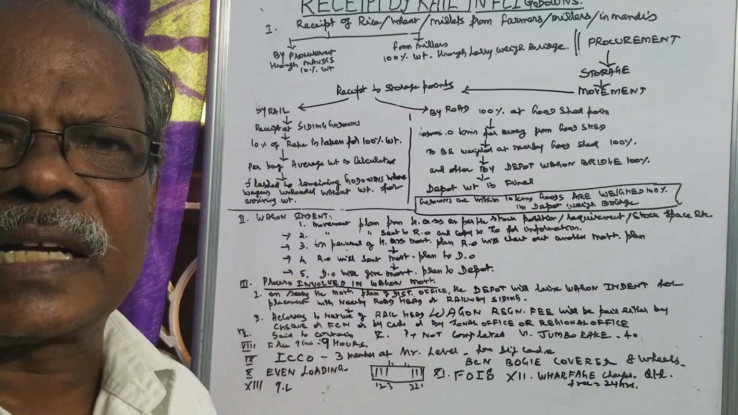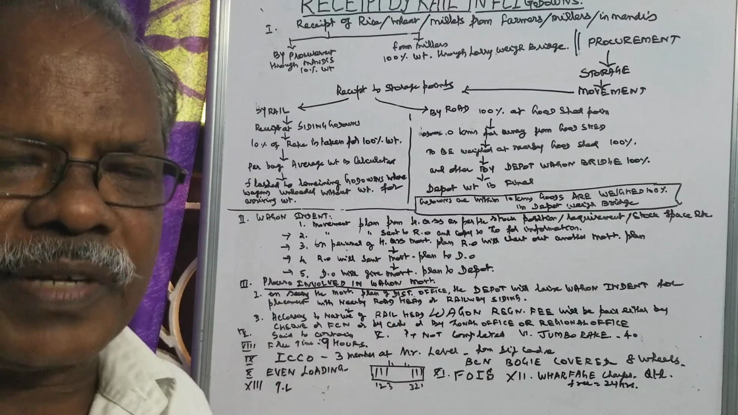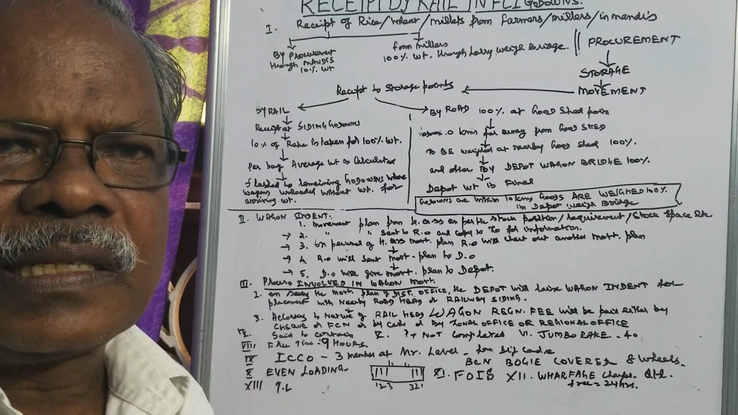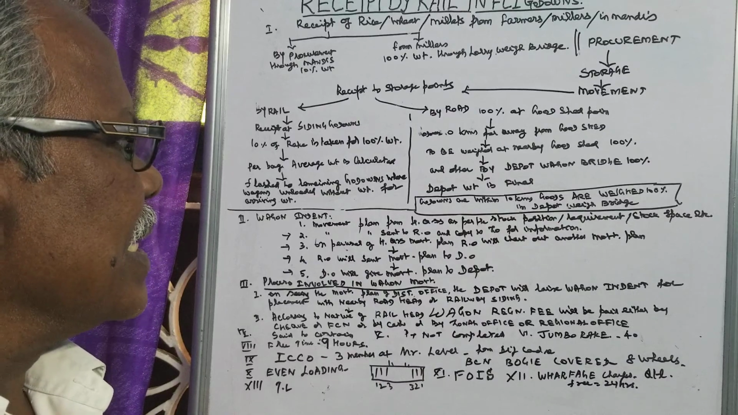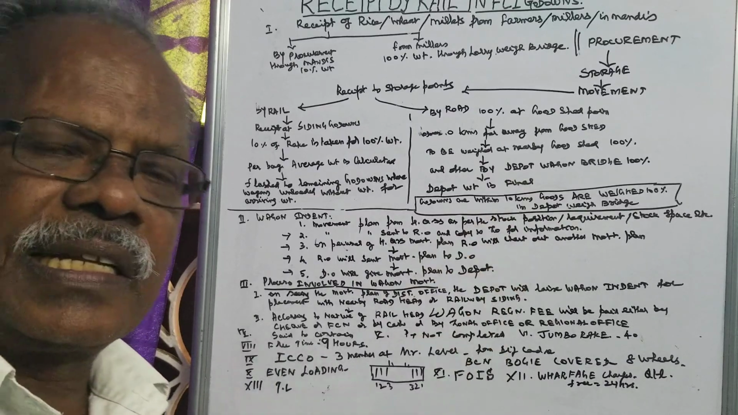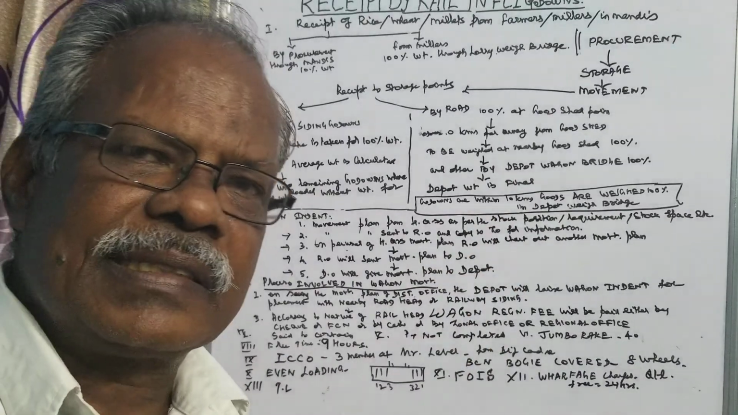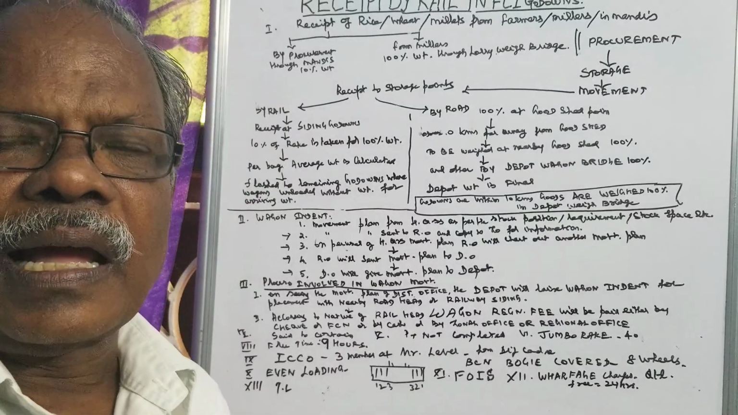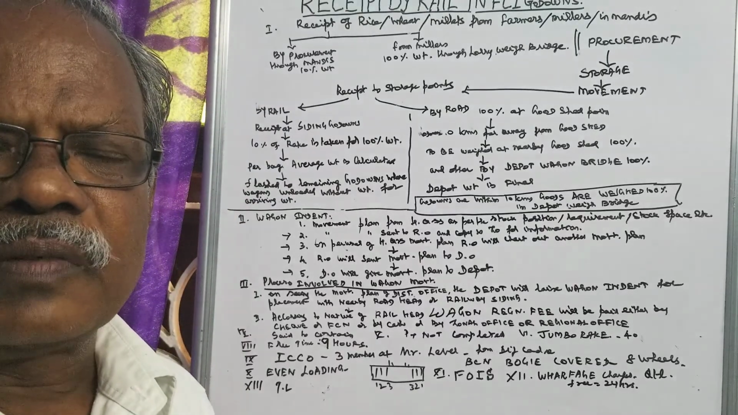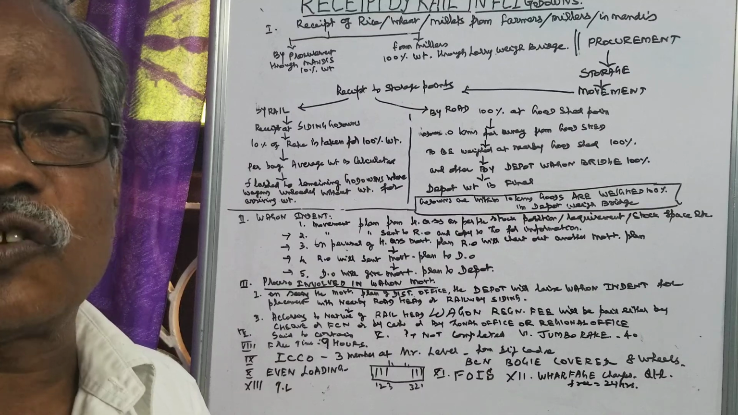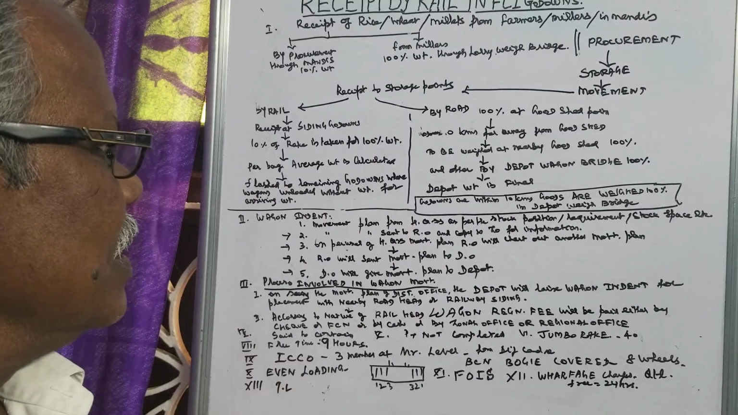10% weighment is conducted at the depot weighbridge. Suppose it is more than 10 kilometers, then 2 weighments are conducted: one at the nearby goods shed, where 10% is taken, and another at the depot weighbridge, where 100% weighment is taken.